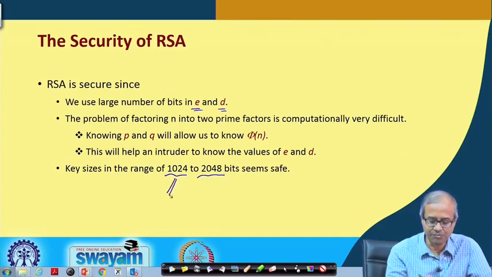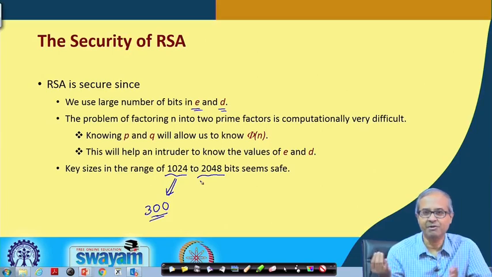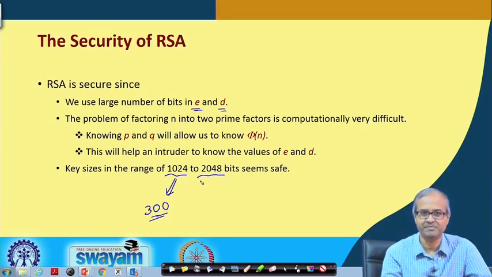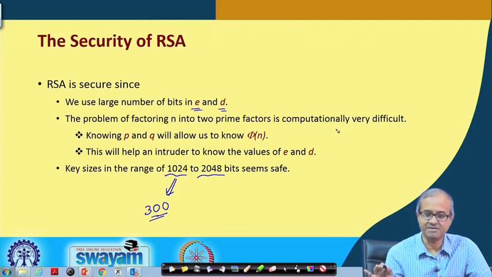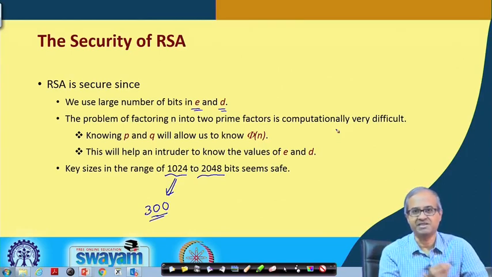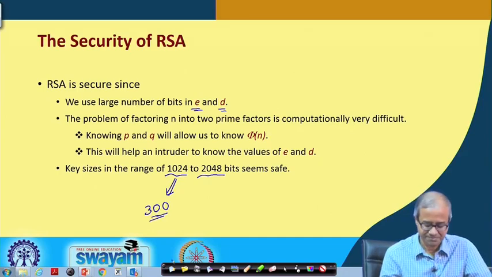See, 1024 bits are equivalent to approximately 300-digit numbers. 2048 means more than 600-digit numbers. They are huge numbers. The problem of factoring n into 2 prime factors is computationally very difficult. So, the security of RSA is based on that assumption, right.